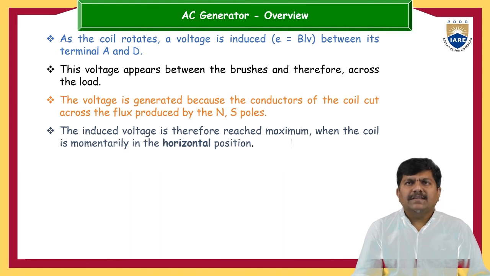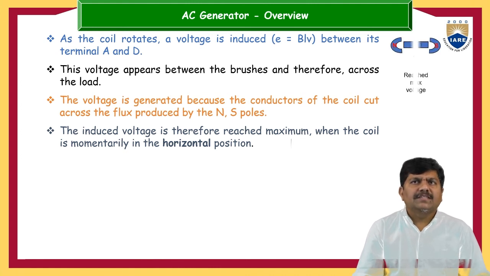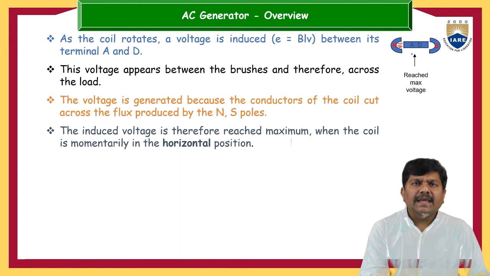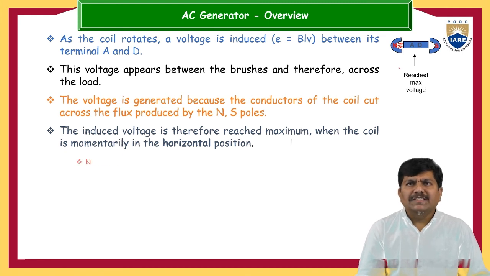The induced voltage reaches its maximum when the coil is momentarily in the horizontal position. Whenever the coil is in the horizontal position, the maximum amount of cutting takes place, and because of that the induced EMF is maximum here. If the conductors A and D are kept in this position, the maximum amount of flux is transmitted through the coil. So maximum flux linkage takes place, and cutting of flux also happens. This is the position where we can see maximum voltage.